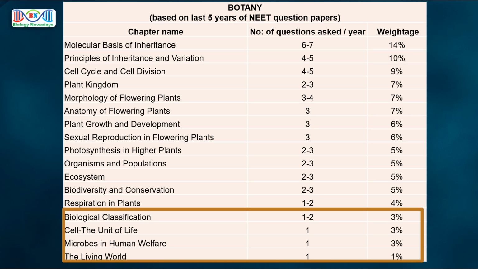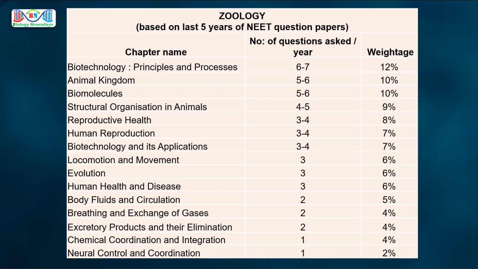These chapters are not that important for NEET exam. But in NEET exam, there are no optional questions. All questions are compulsory. Because of this, you cannot neglect these chapters if you wish to score high marks. So, now I think you got a very good idea on how to learn the botany chapters for NEET exam. Now we will move on to the zoology chapters.